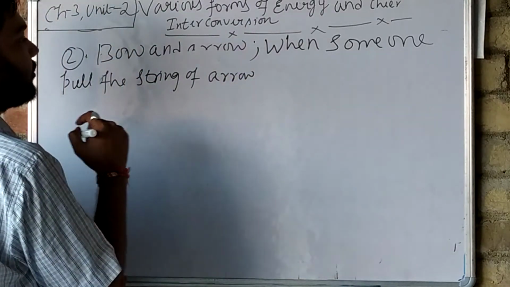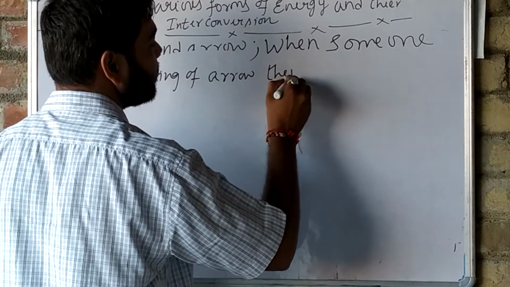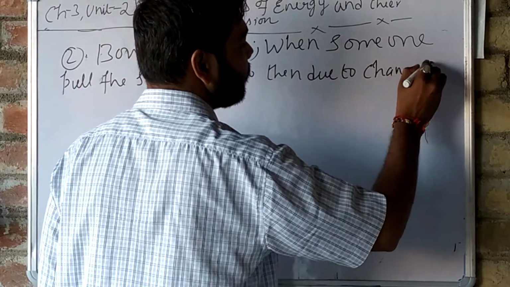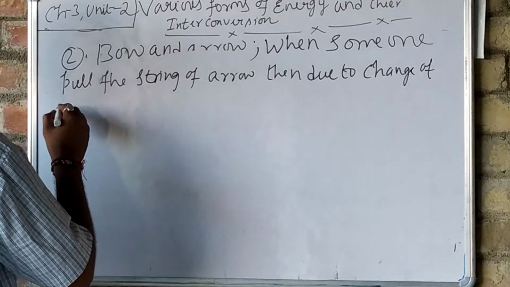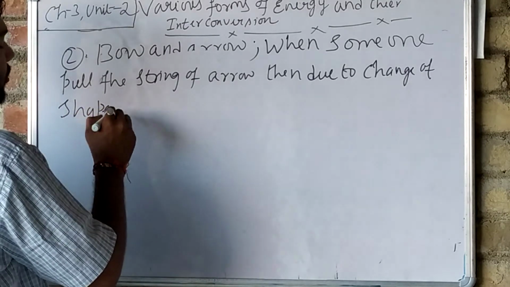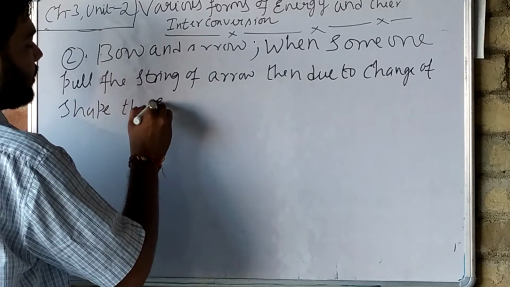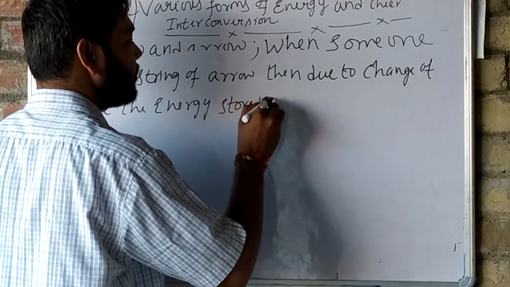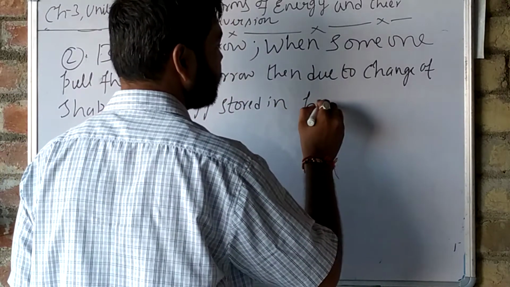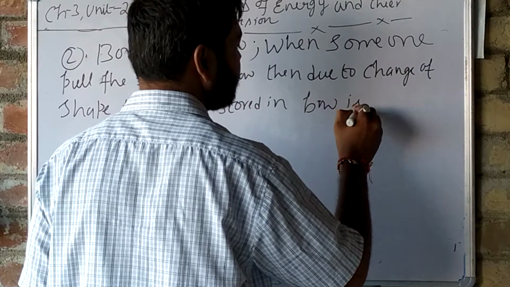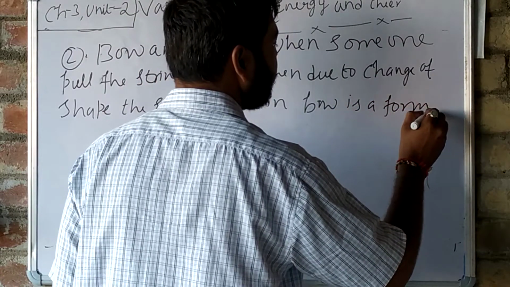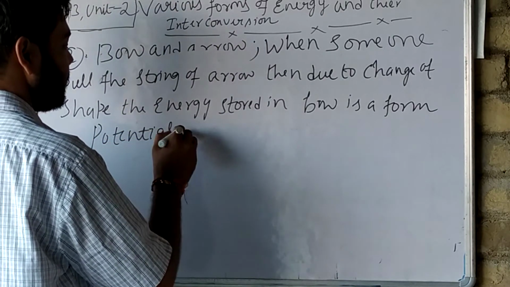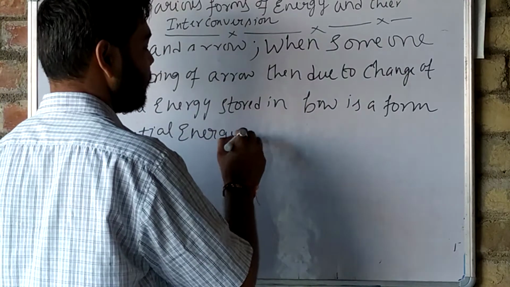When someone pulls the string of the arrow, then due to the change of shape, the energy stored in the bow is a form of potential energy. Okay, it is a form of potential energy.